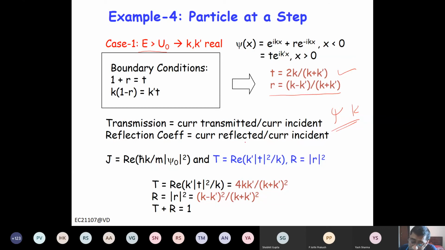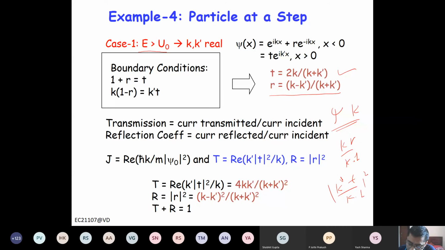So the reflection coefficient will be k times r by k times the incident wave, right? Correct. And the transmission coefficient will be, now for transmission it is k prime, right? So k prime t by k times 1, right?